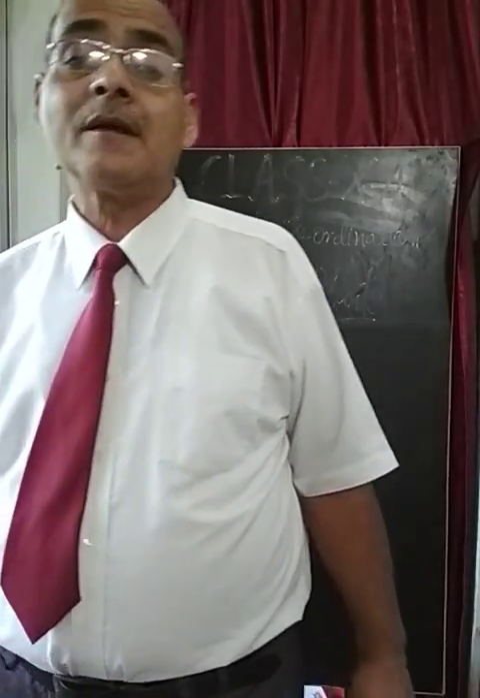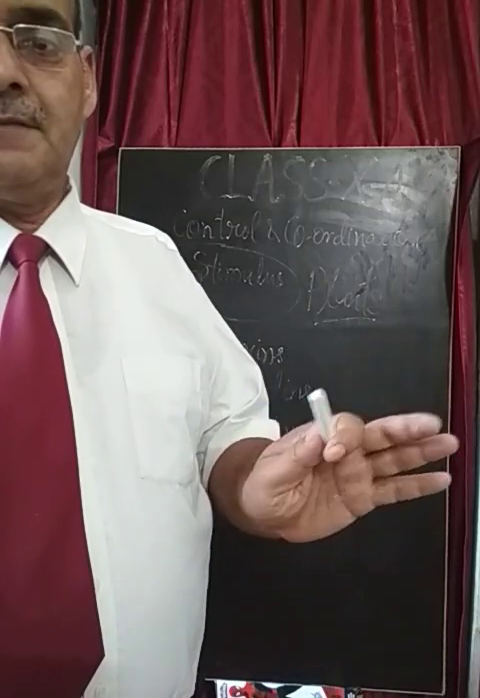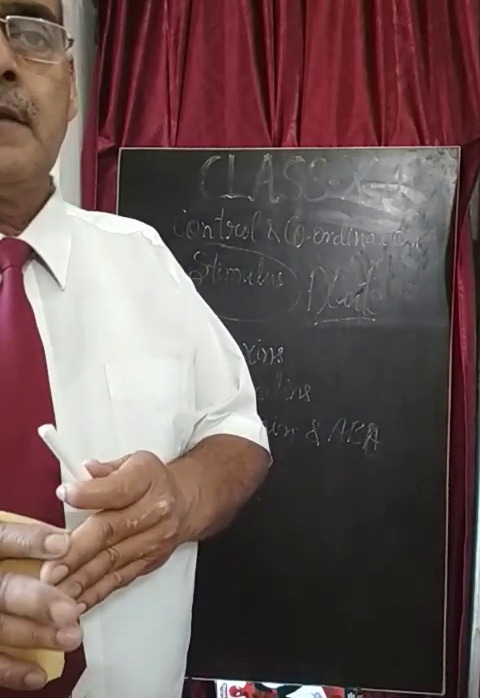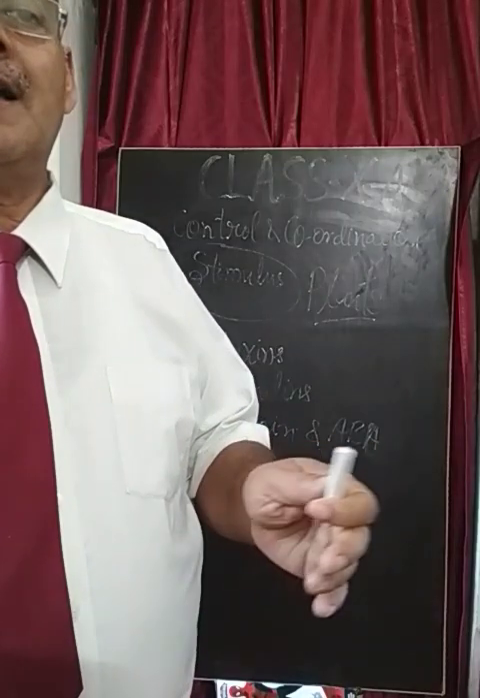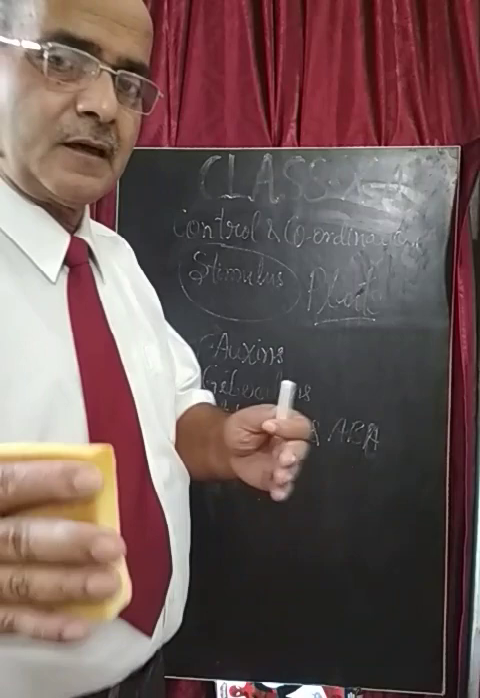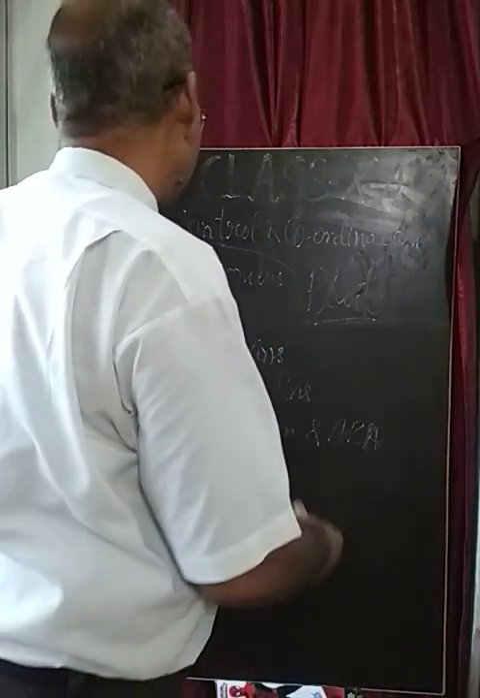One is tropism and there is nastism. So the growth movement, the directional movement, is the tropism, and the non-directional, non-growth movement is the nastism. So we will discuss all these things in this video.